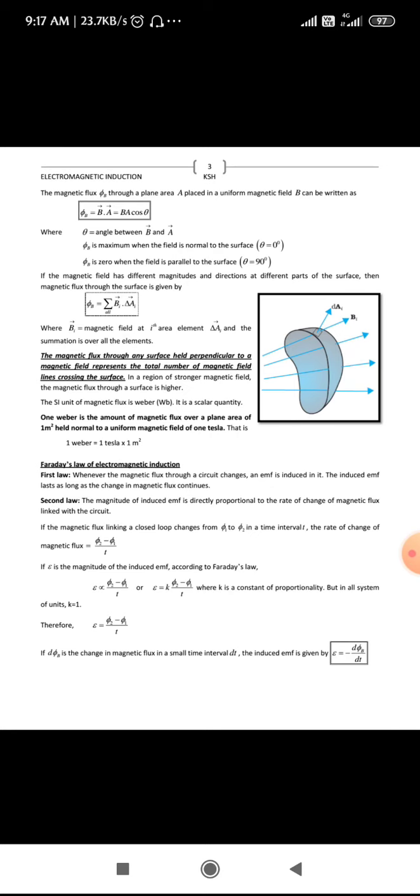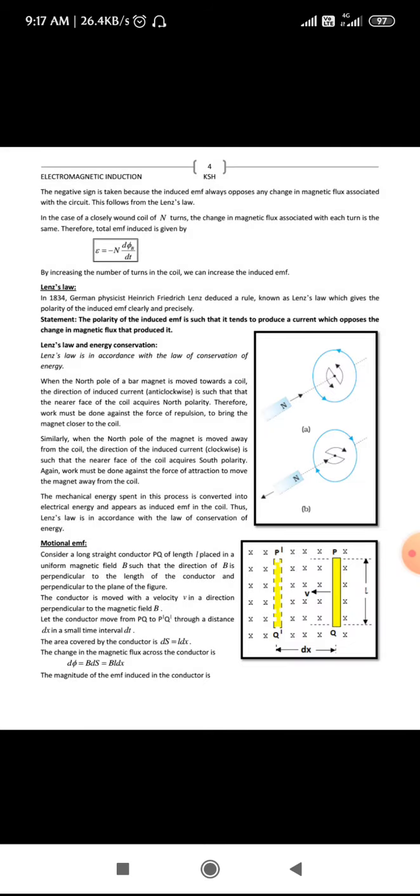Therefore, since k is equal to 1, E is equal to phi2 minus phi1 divided by t, or else it can be written as E is equal to minus d phi divided by dt. That negative sign denotes that the induced EMF always opposes the change in magnetic flux. So this was regarding Faraday's second law. Suppose we consider that there are n number of turns, the same equation can be written as E is equal to minus n into d phi divided by dt.